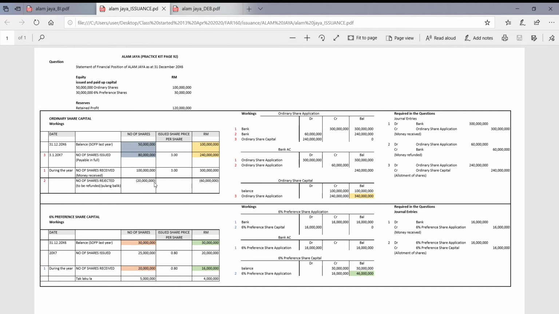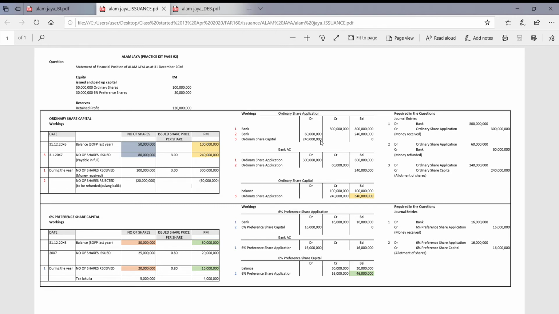And the board of directors decided to refund, to give back, the 20 million shares to the unsuccessful shareholders. This would be the double entry that you have to pass: you credit the bank 60 million, giving back the money to the shareholders, and debit ordinary shares application, and you are left with the shares which we accepted, which is 240 million. This is the one here, 240 million.